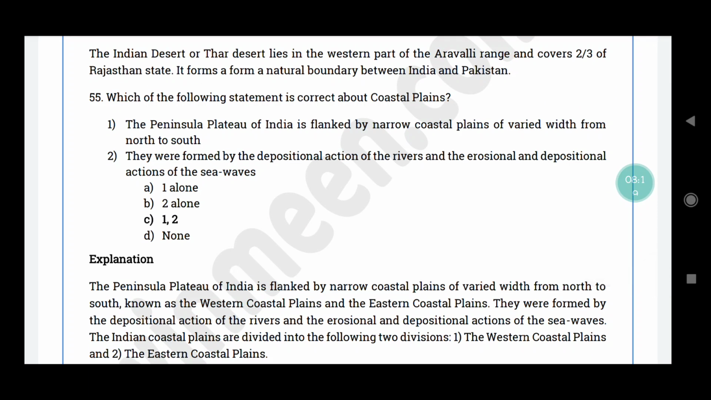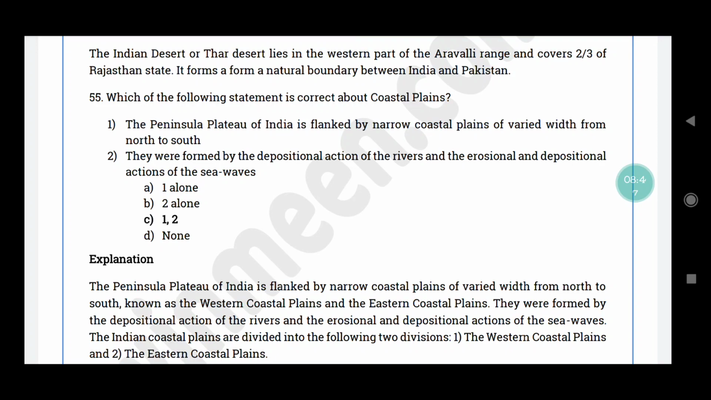55th question. Which of the following statements is correct about coastal plains? The Peninsular Plateau of India is flanked by narrow coastal plains of varied width from north to south. They were formed by the depositional action of the rivers and the erosional and depositional action of sea waves. The correct answer is option C. Both the statements are correct.